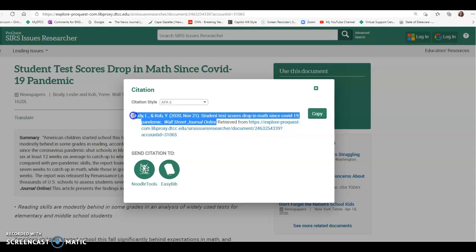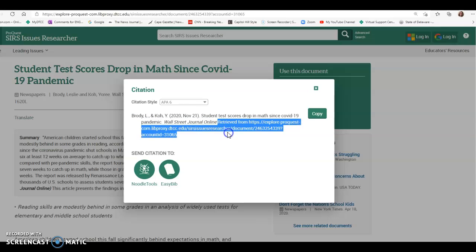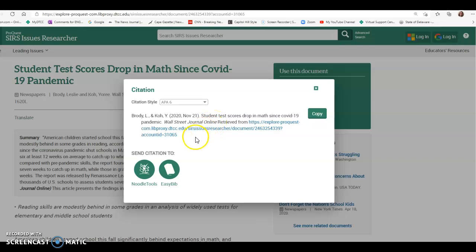Now, I will tell you, looking at this particular citation, everything that's currently highlighted with the author, the date, the name of the title, and Wall Street Journal Online, the only error I see is that COVID-19 needs to be capitalized. However, we would not use anything after Wall Street Journal Online, and we would need a period after it. So don't be quick to copy the citation in any of the databases because we do not use URLs from databases.